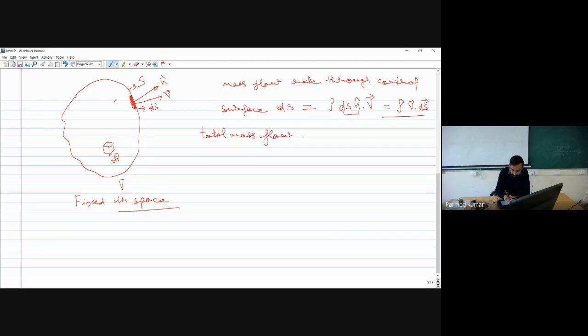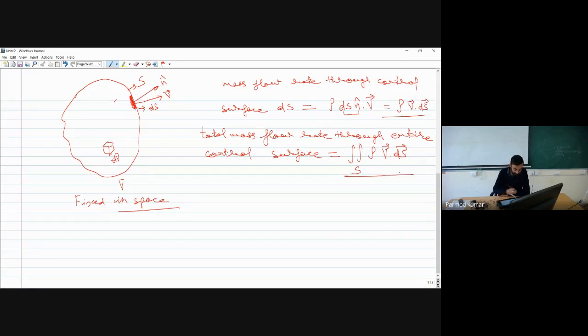Okay, and now what will be happening if I have to find out the total mass flow rate through the entire control surface? I have to do integration of the elemental control surface. So I'll take the surface integral of rho times V vector dot dS vector. Okay, so this is my total mass flow rate which is actually going out.